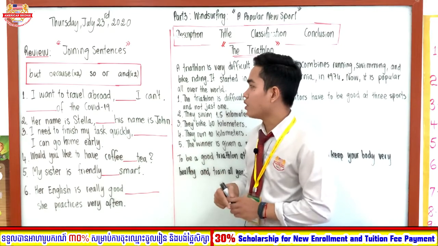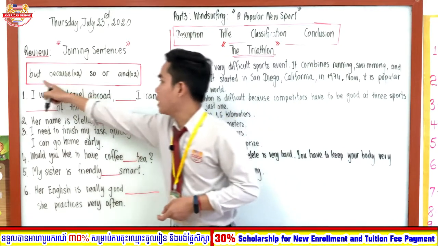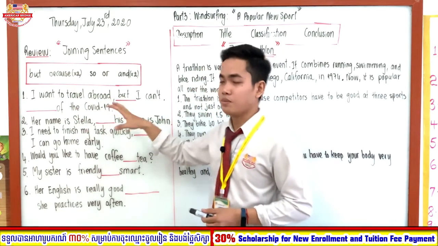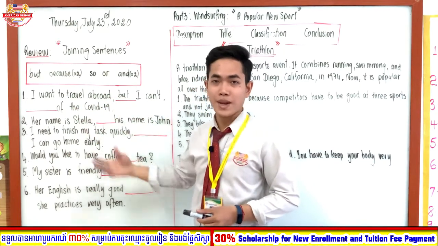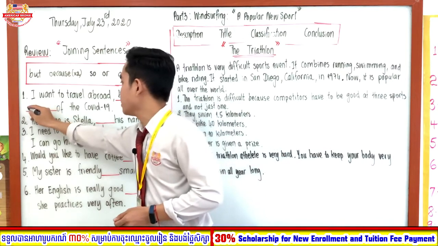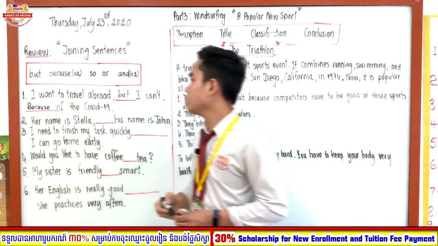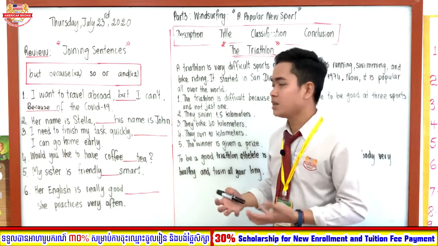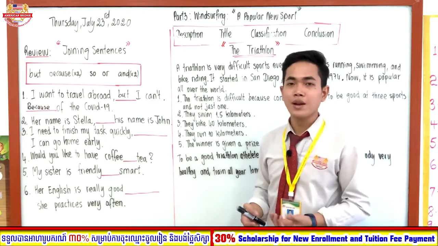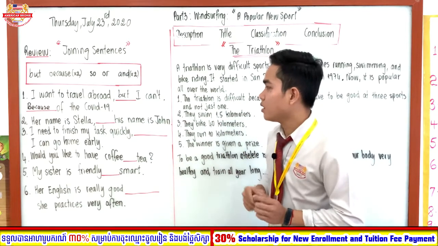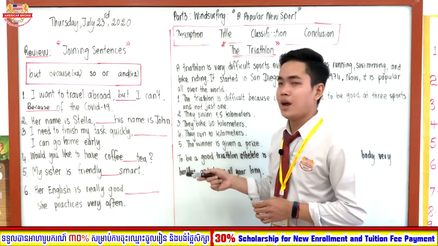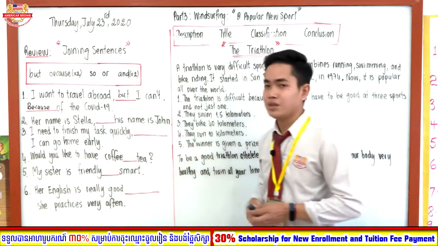So: I want to travel abroad, but the reason you can't go abroad is because of COVID-19. Or you can say: because of COVID-19, I can't go abroad.